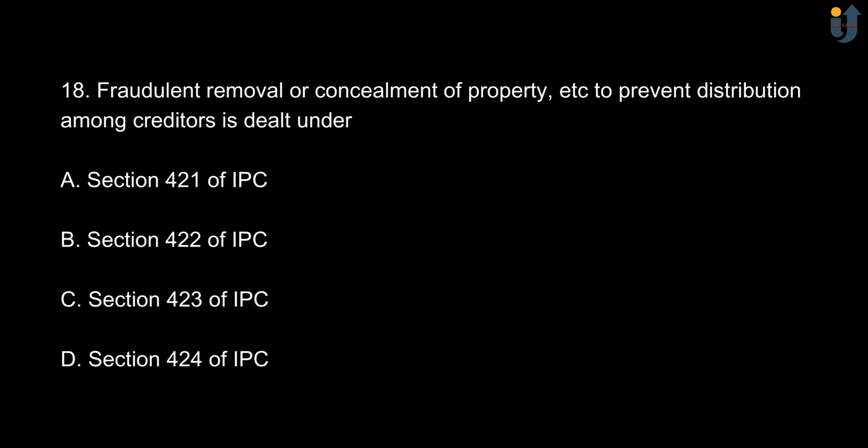Next, fraudulent removal or concealment of property, etc., to prevent distribution among creditors is dealt under option A, section 421 of IPC. Option B, section 422 of IPC. Option C, section 423 of IPC. And option D is section 424 of IPC. The correct option is option A, section 421 of IPC.